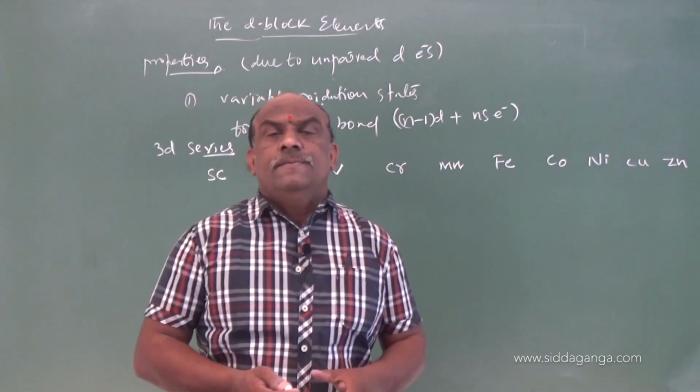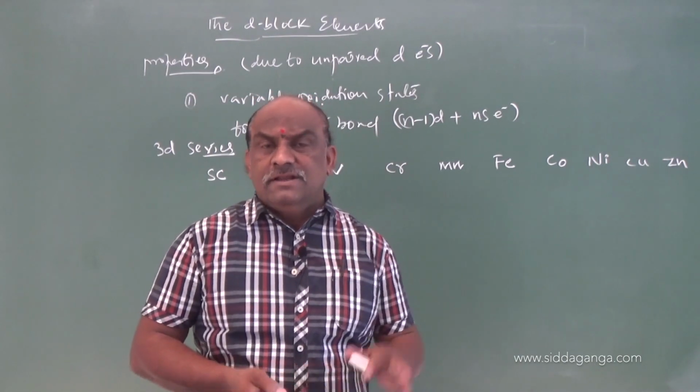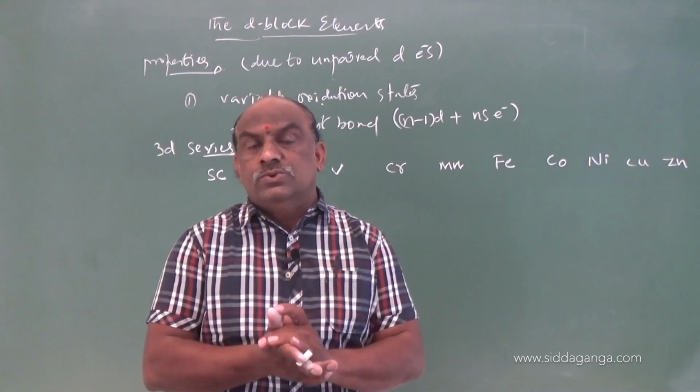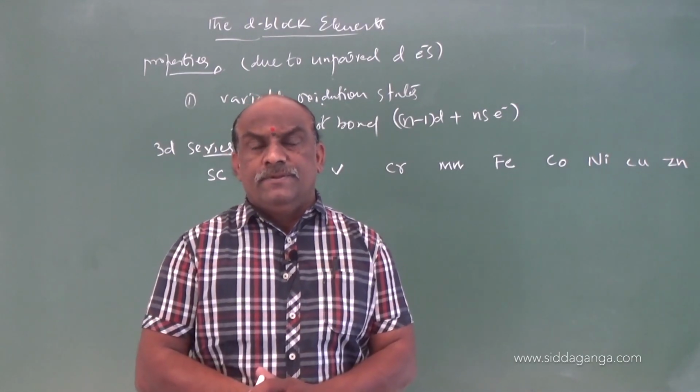These are said to be 3d series elements. For these 3d series elements, the common oxidation state is +2 except scandium. This is point number 1.